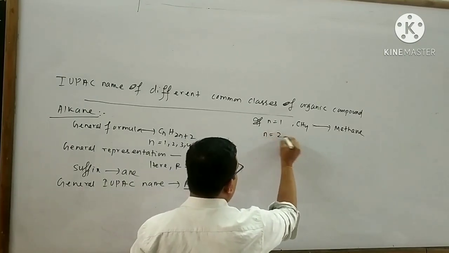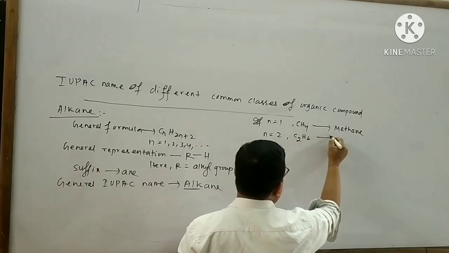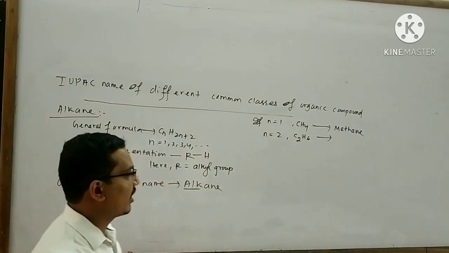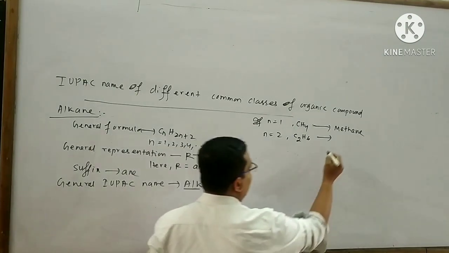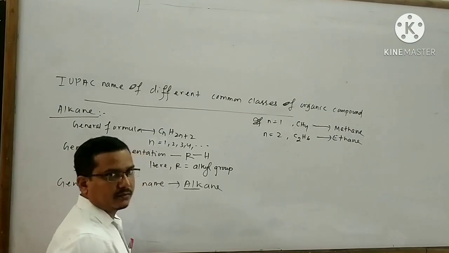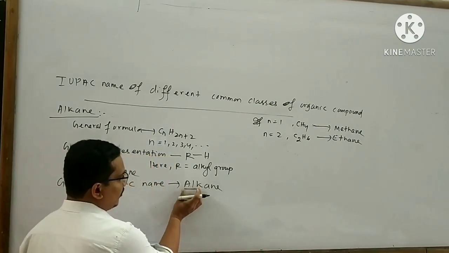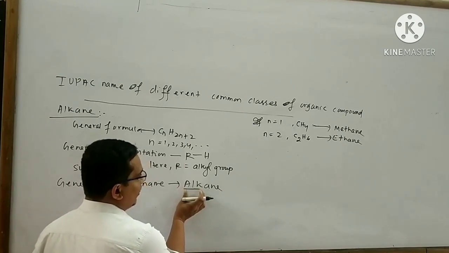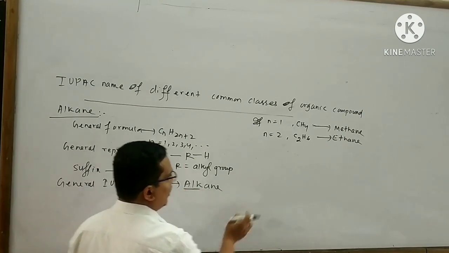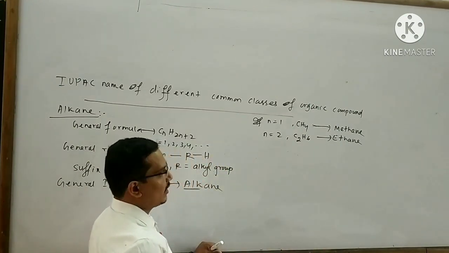If n equals 2, the organic compound is C2H6. The name of this organic compound is ethane. For 2 carbon atoms, the word root eth is used, so remove the word al and use the word root eth. As a result, the name of this organic compound is said to be ethane.